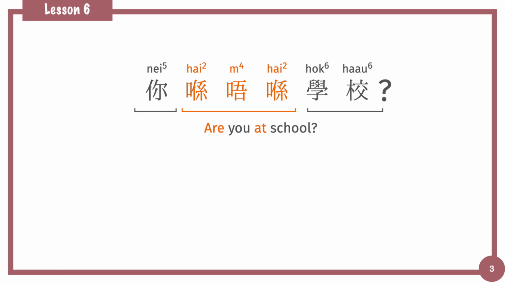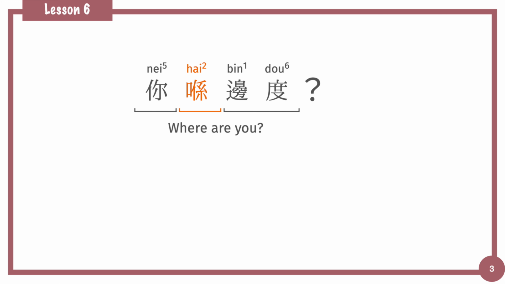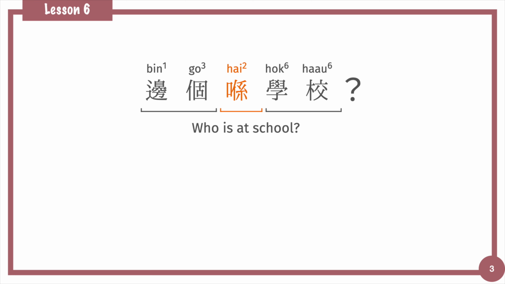And the yes-no question is 喺唔喺. 你喺唔喺學校? Are you at school? For an open-ended question, asking where are you is 你喺邊度? If you want to know who is in the place, such as who is at school, we can ask 邊個喺學校?